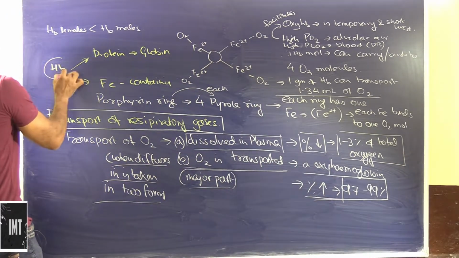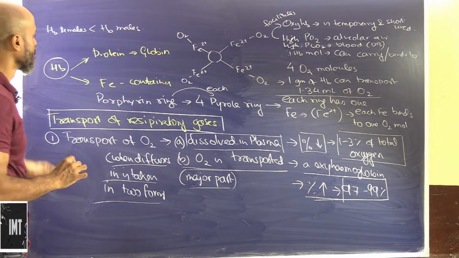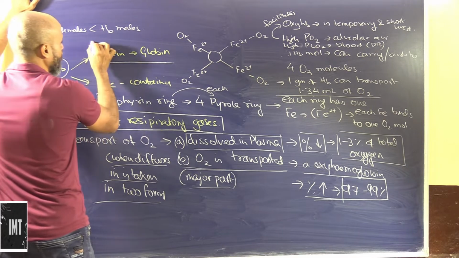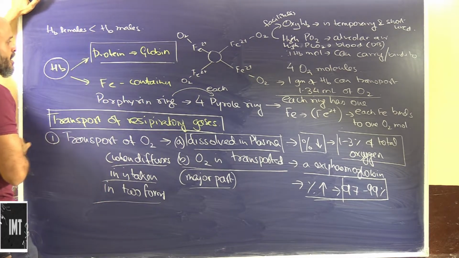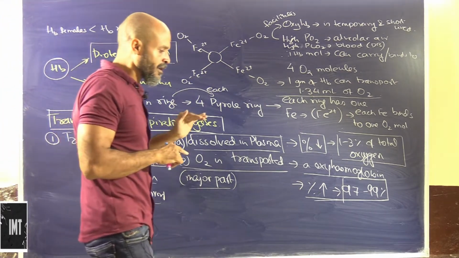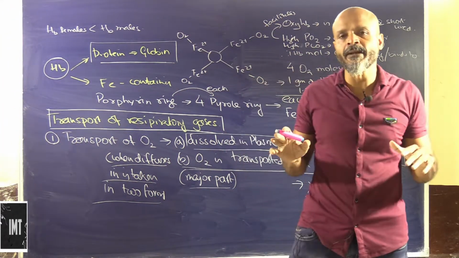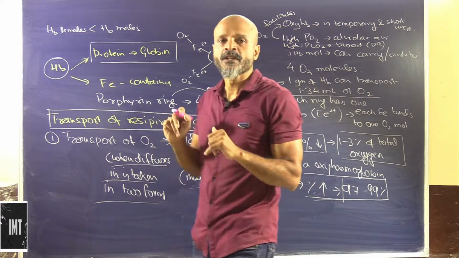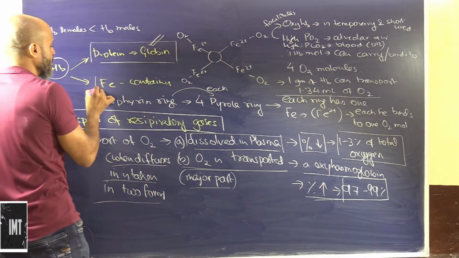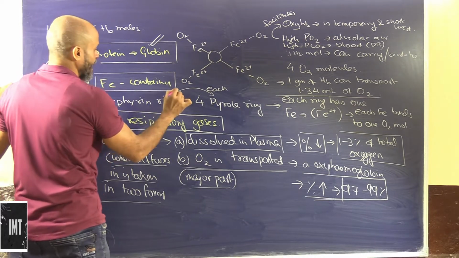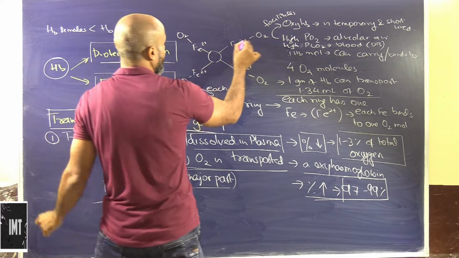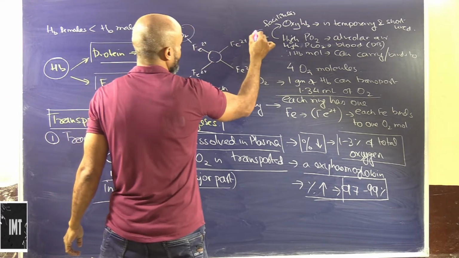Now this hemoglobin that we are talking about has a protein part which is known as globin. The reason why we need to understand hemoglobin a little is because the oxygen carrying pigment in the blood is hemoglobin. So this hemoglobin has the protein part, which is globin, and it contains iron as well. See, this is the iron which is combined to different oxygen molecules.